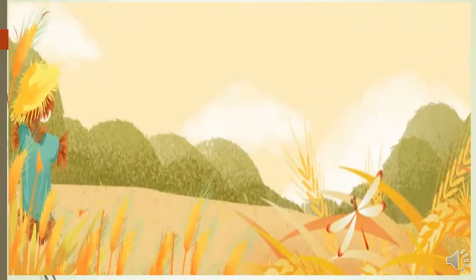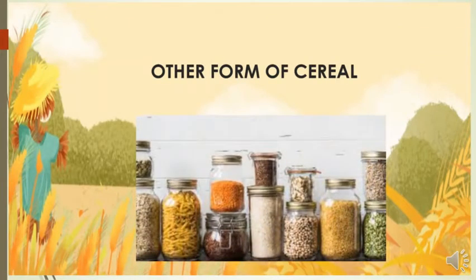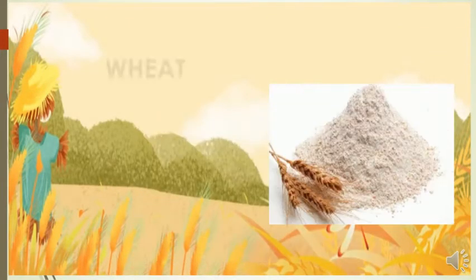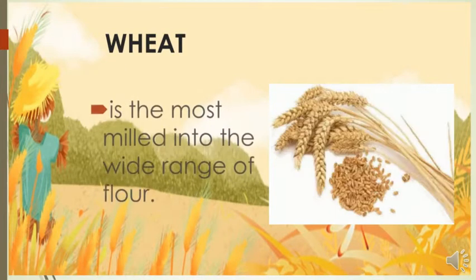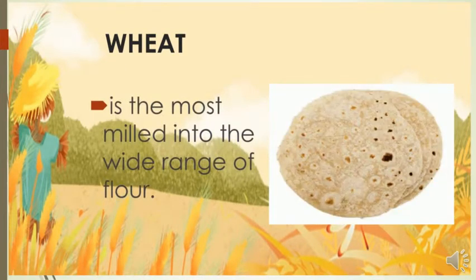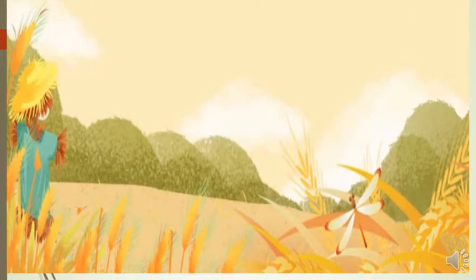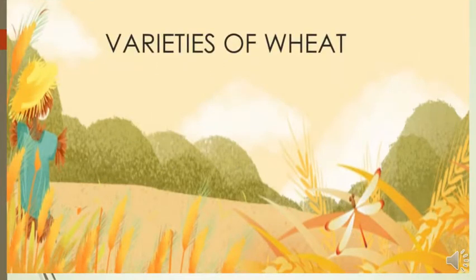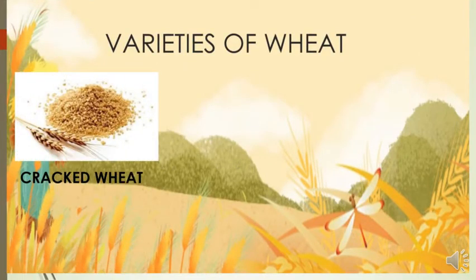Now let us proceed to discussing other forms of cereal. Wheat. It is most often milled into a wide range of flour. There are different varieties of wheat. Number 1, cracked wheat. It is the whole wheat kernel broken into varying degrees of coarseness. It should be soaked first for several hours before cooking.